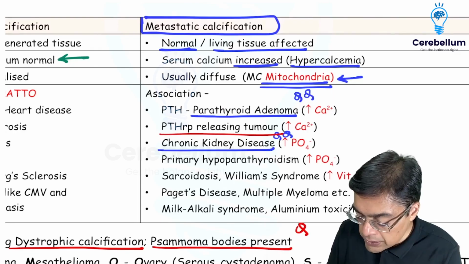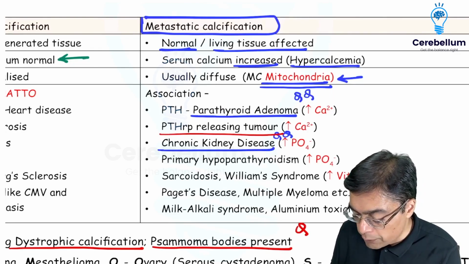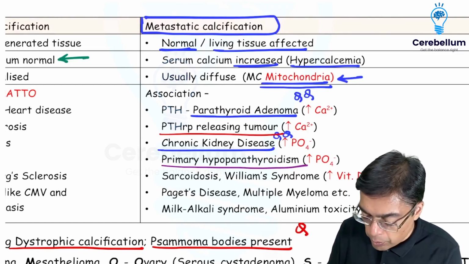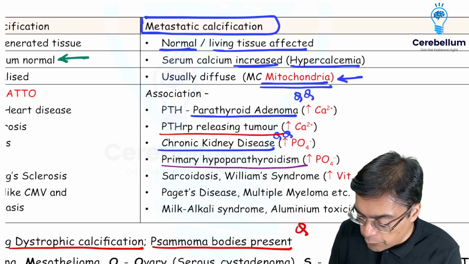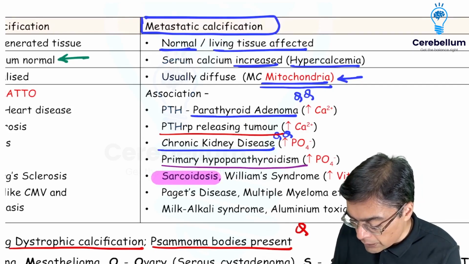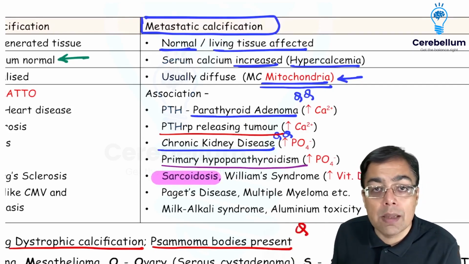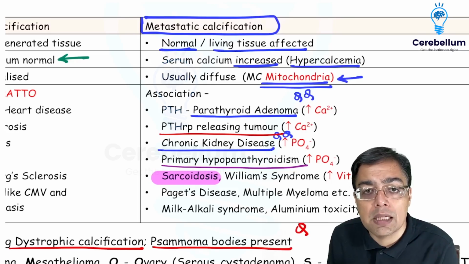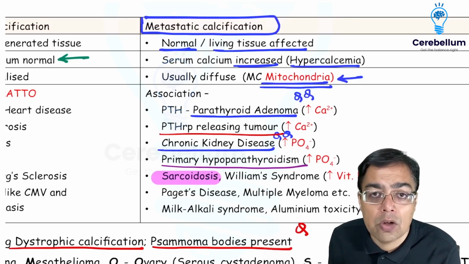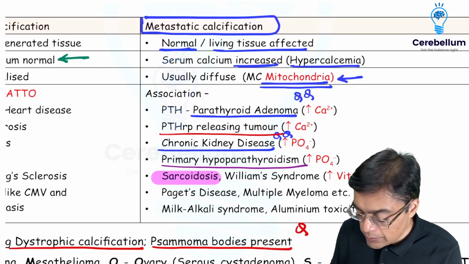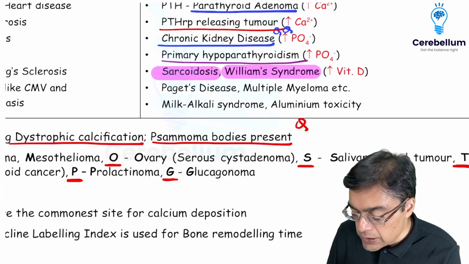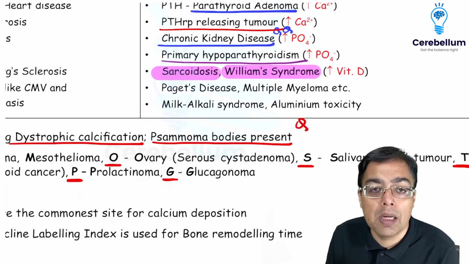We could have a condition in which the patient has primary hyperparathyroidism. And certain important examples which are never ever to be missed, for example sarcoidosis. Remember the INI-CET question, which was earlier called the AIIMS question 2018. Sarcoidosis, granulomatous lesion: there is increased activity of 1-alpha hydroxylase, so more calcium. Similarly, we are talking about a condition given the name of Williams syndrome. The patients have an increase in vitamin D as well.